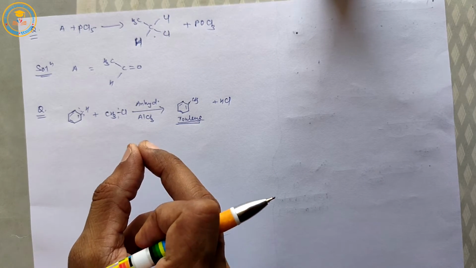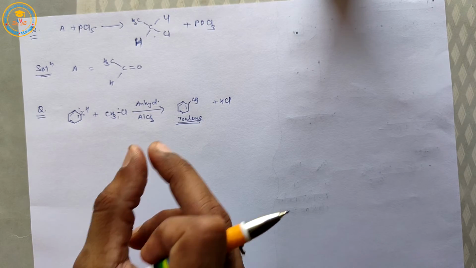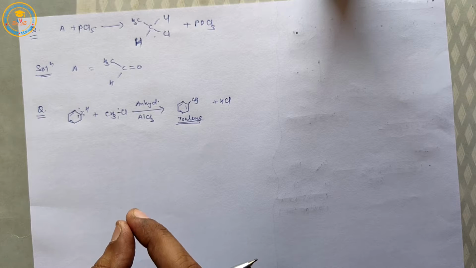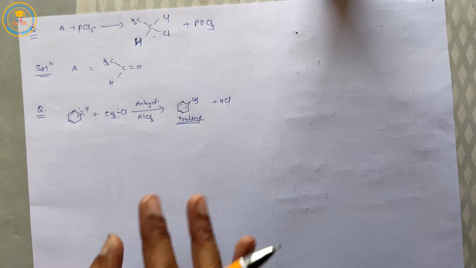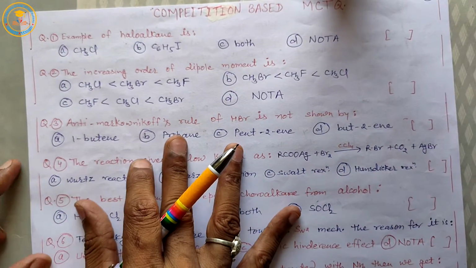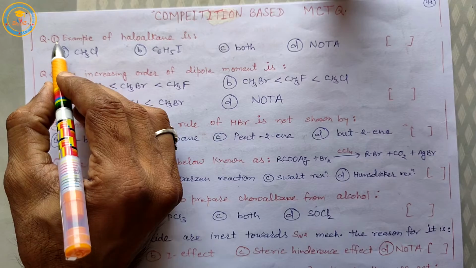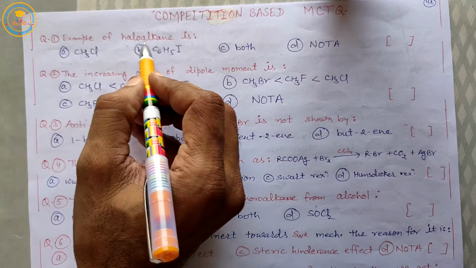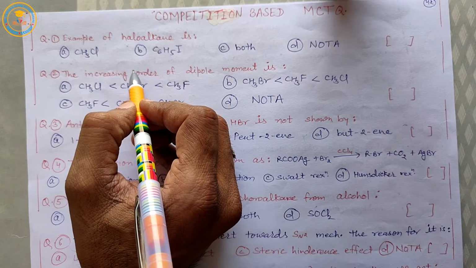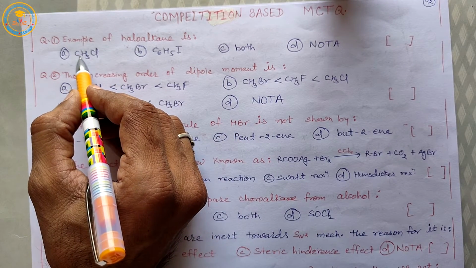Today we will discuss multiple choice questions. First question: an example of haloalkane is, solution is A, methyl chloride.